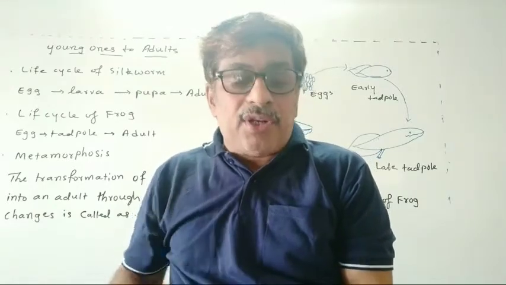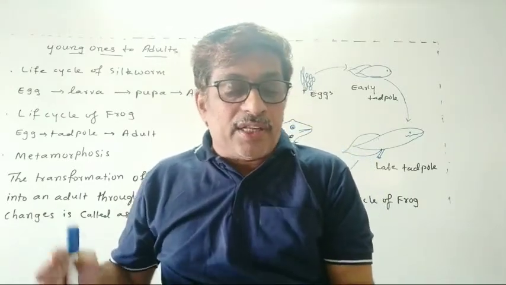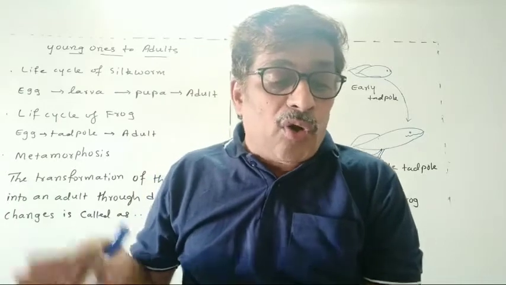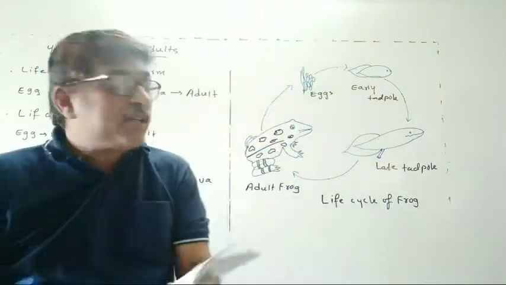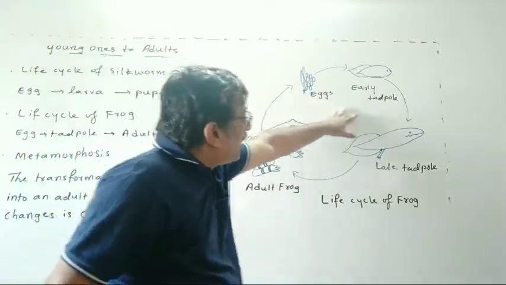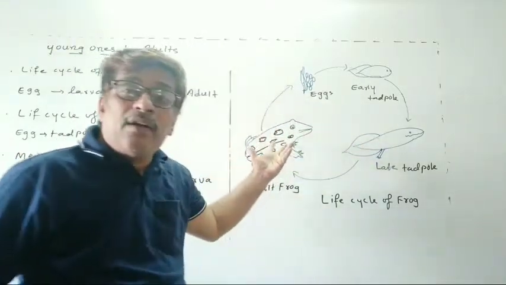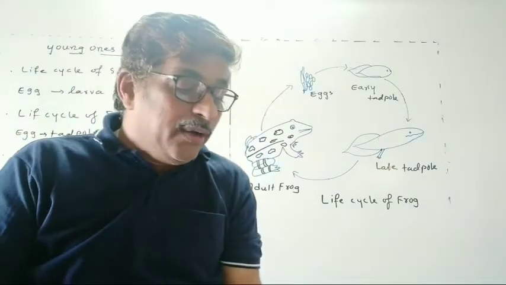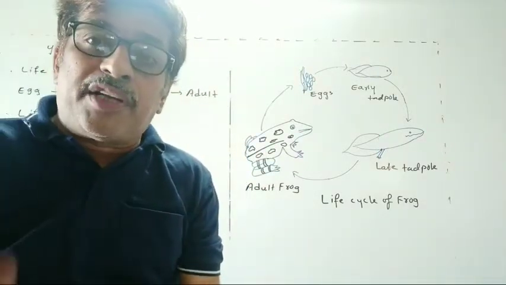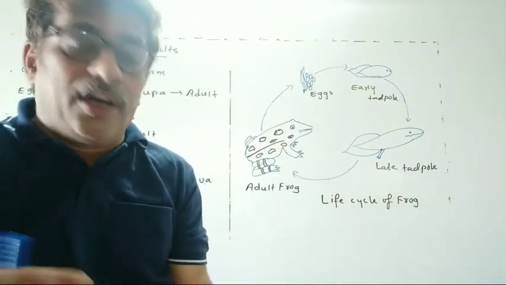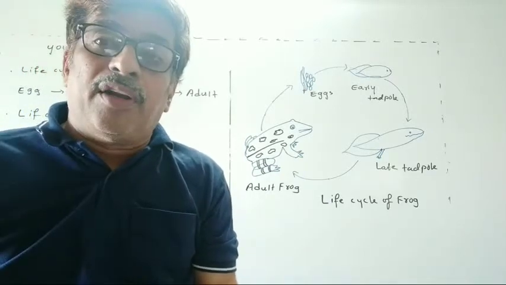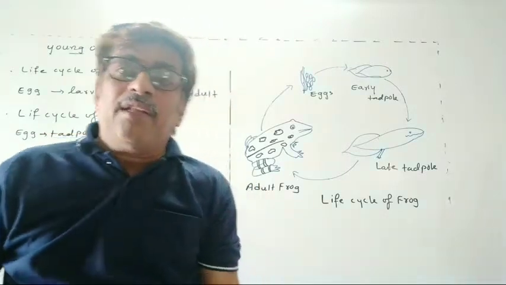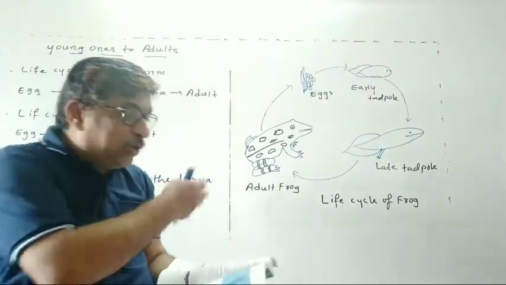See, the features that are present in the adult are not found in these young ones. The features present in the young ones are quite different from the adult one, or the features which are found in the adult are not found in the young ones. Then what happens to the tadpoles or caterpillars thereafter? Then they become the adult one.